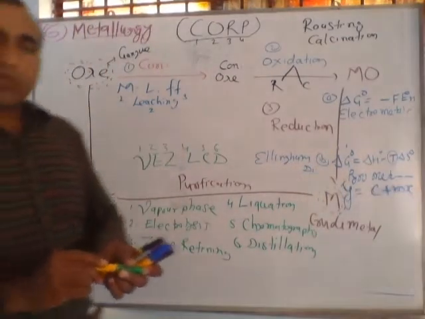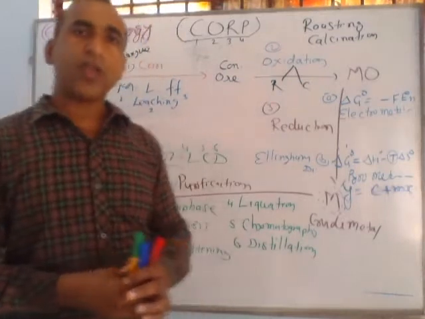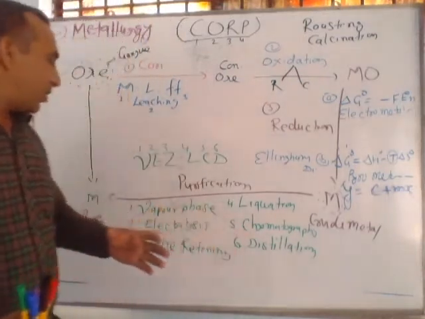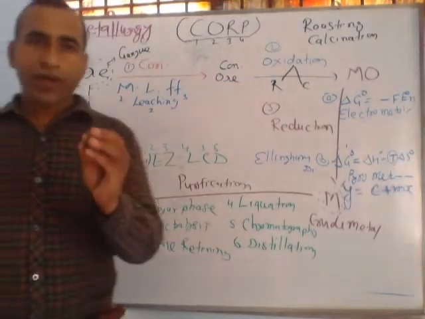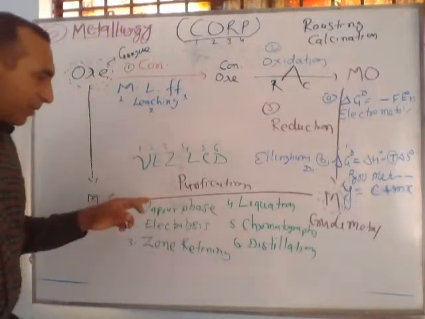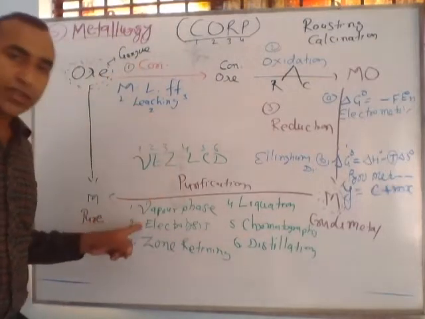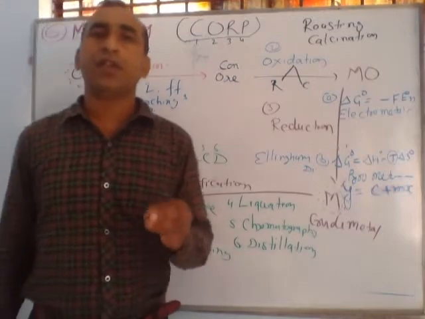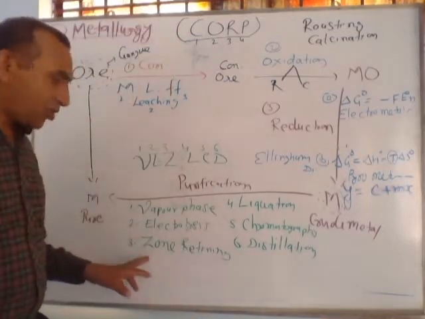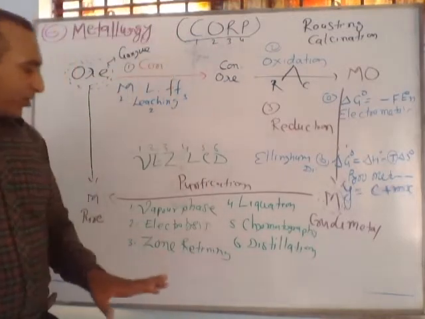According to the nature of the metal, we use different methods. Suppose we want to purify nickel, we use vapor phase refining. In electrolysis, metals are generally zinc, copper, aluminium. Zone refining is a very important method.